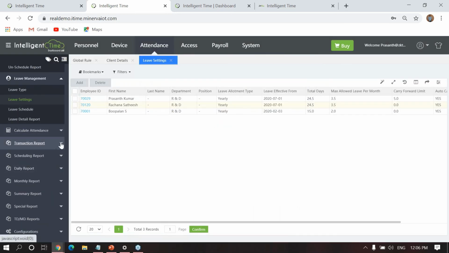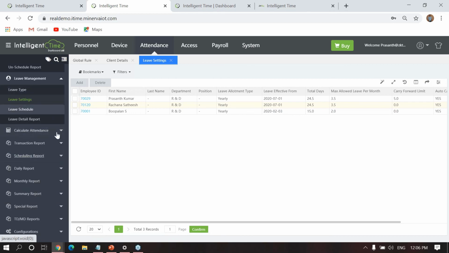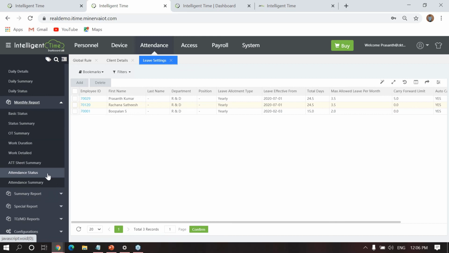And if you want to check the reports, in transaction reports alone you can see around 5 varieties of reports available, and in scheduling reports you can see this many reports, daily reports, monthly reports. Okay, let me show you some sample reports.